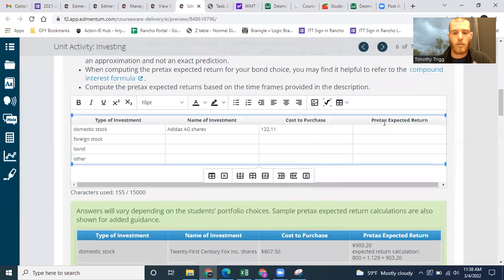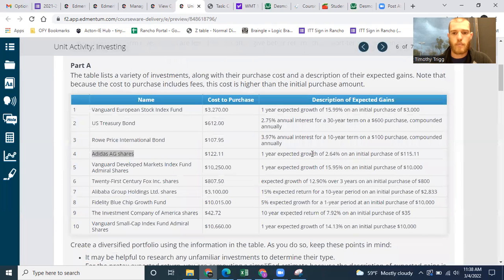Okay, so what we would do to calculate this is 115.11 times 0.0264 to the power of 1. Let me actually show you some of that math.